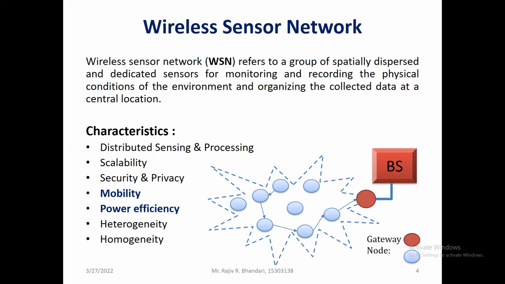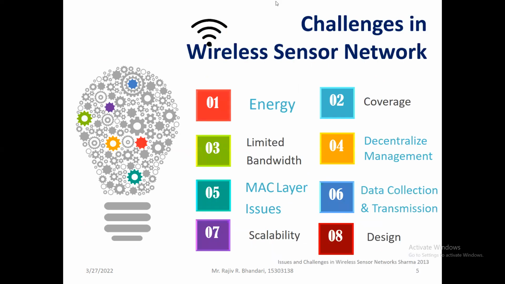Multiple characteristics are there, but our main focus is on mobility and power efficiency, because the battery is drained very fast. In order to prevent that problem, we are finding a solution for it.